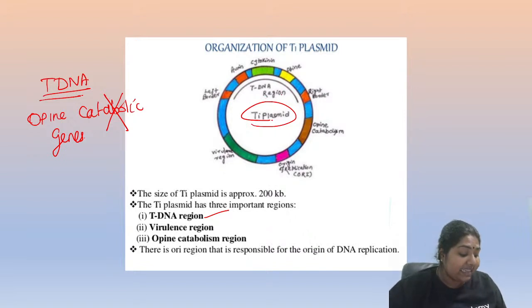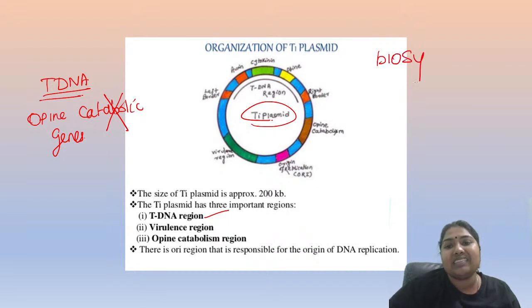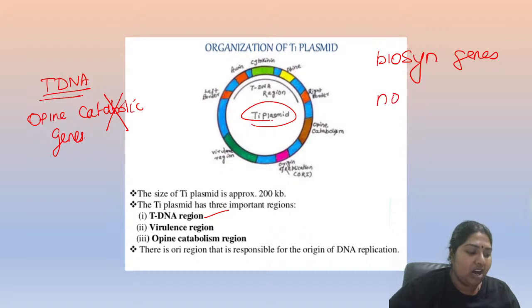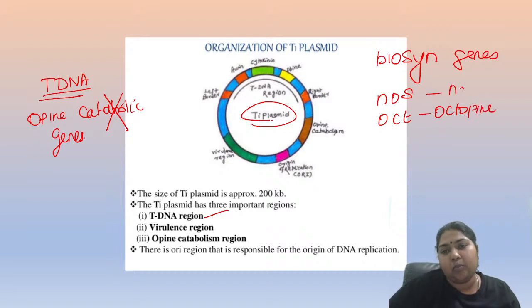Yes, Sangeeta. So, as far as opine catabolism is concerned, catabolism means it is going to degrade. So this will not help in the degradation. My tDNA will contain only the biosynthesis genes. What are they? NOS, OCS. This is octopine, this is nopaline.